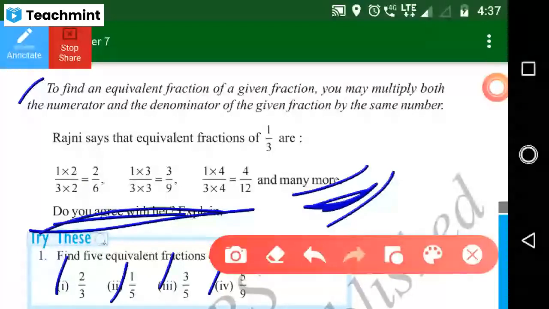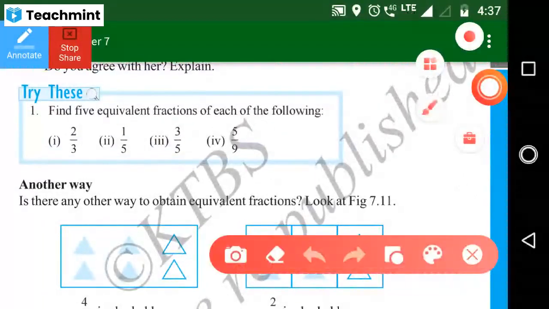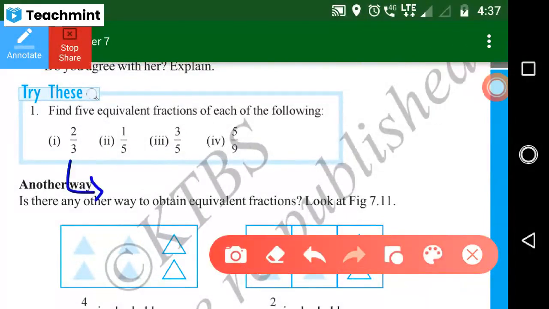Ma'am, I solved all the questions of "Try these." Very good. Sindhu, make it fast. Tell the equivalent fraction. 2 by 3 here. Next one. You just multiply this one by 2. Fast. Ma'am, next equivalent fraction. Ma'am, should I say the answer?